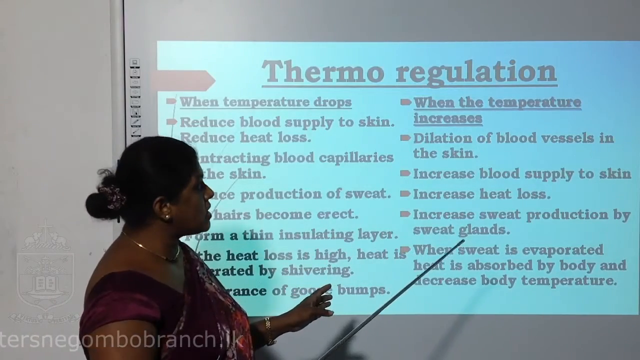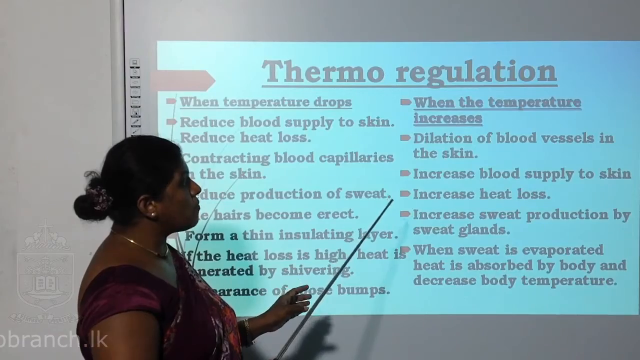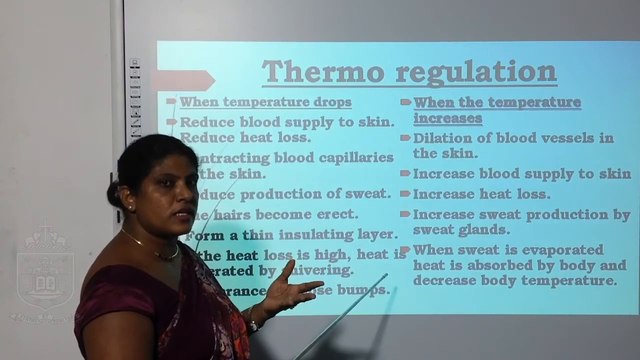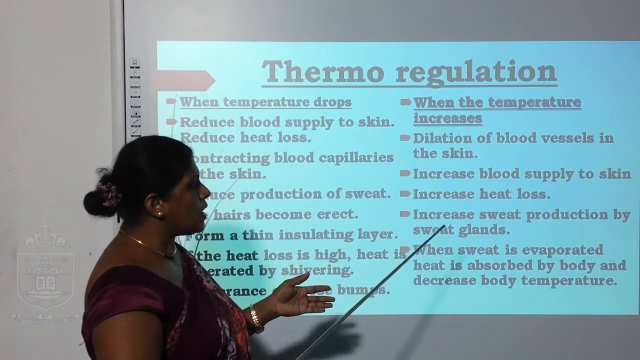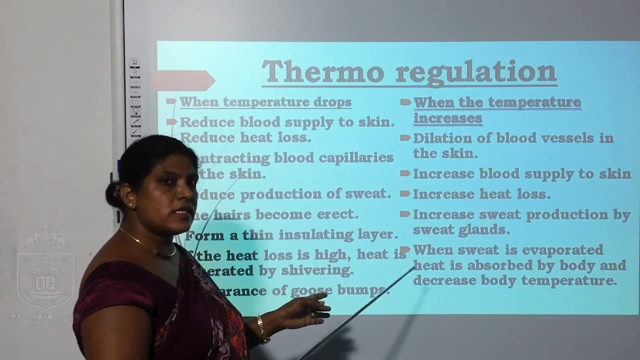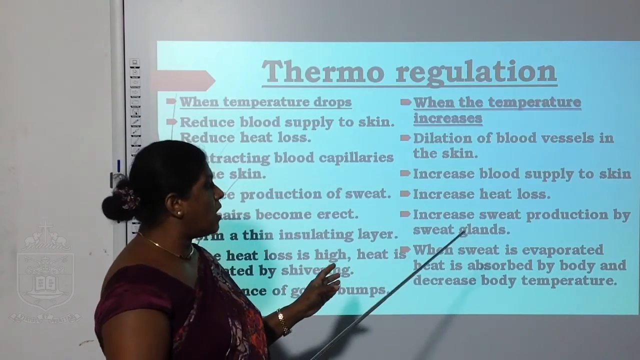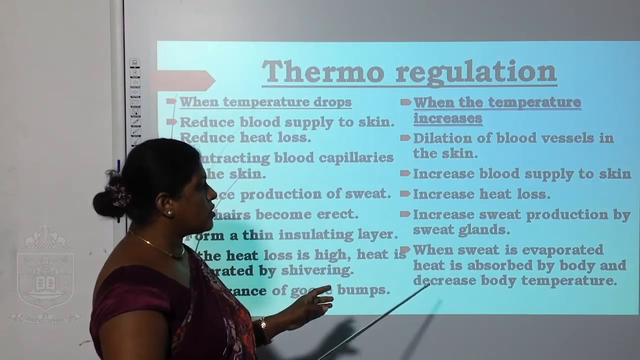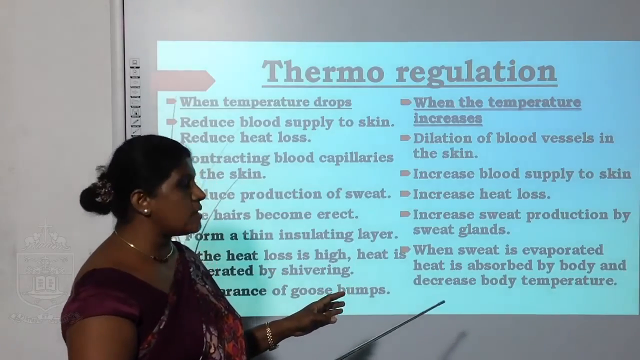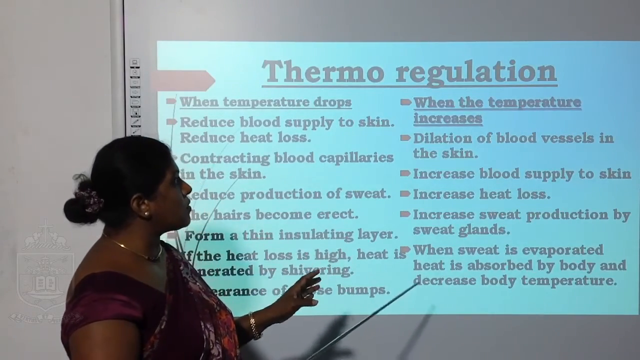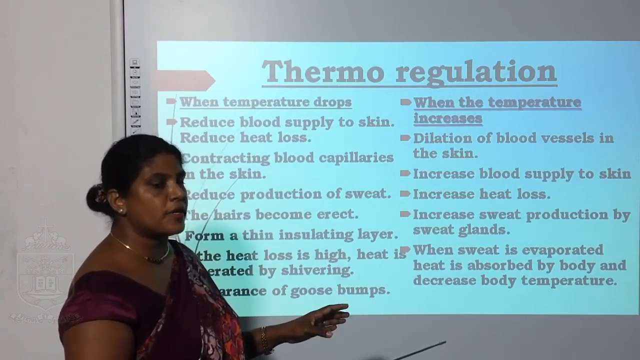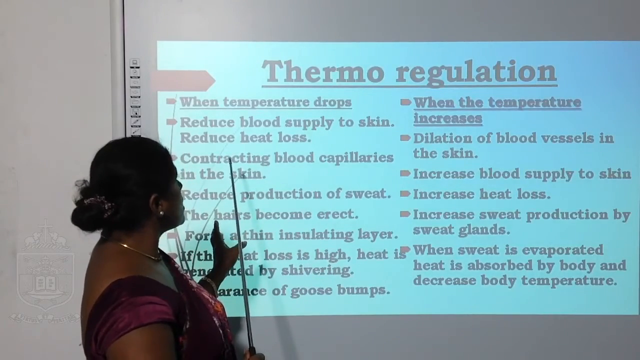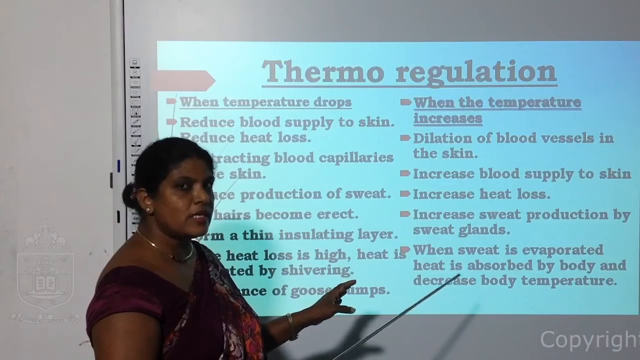When the temperature increases, what will happen? Dilation of blood vessels in the skin. It is to remove the excess heat. Increase blood supply to the skin. Increase heat loss. Increase sweat production by sweat glands, and when sweat is evaporated, heat is absorbed from the body and brings the body to the normal temperature, reducing the body temperature. These are the things happening under thermoregulation, when the body temperature is dropped and when the body temperature is increased.